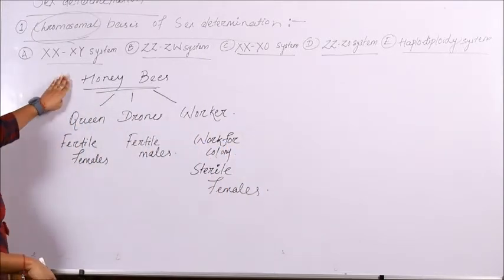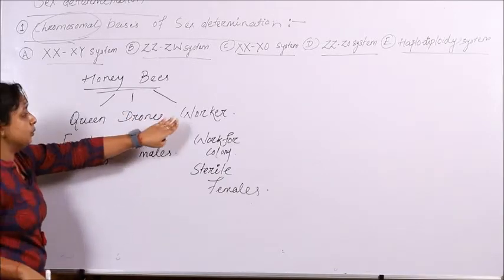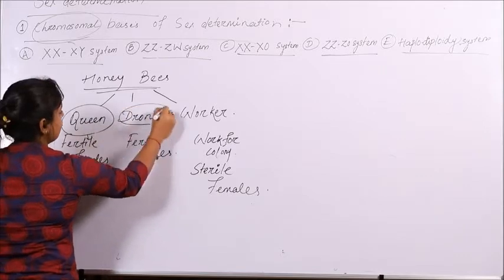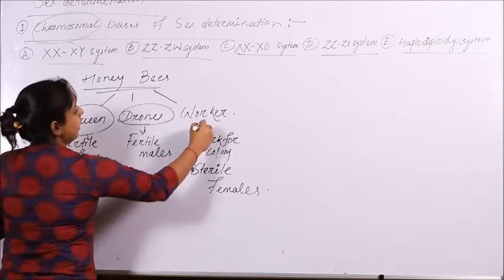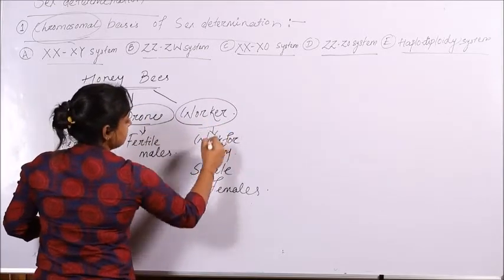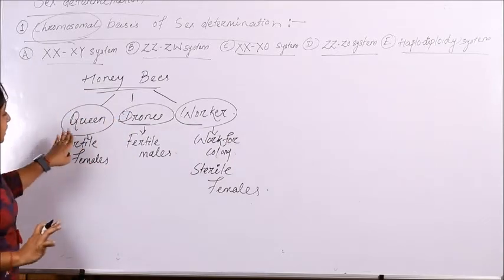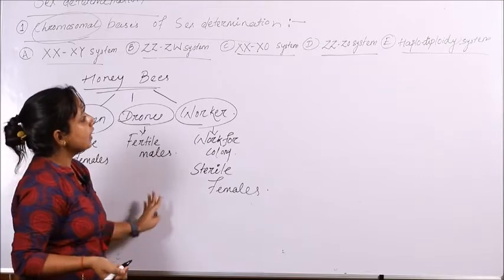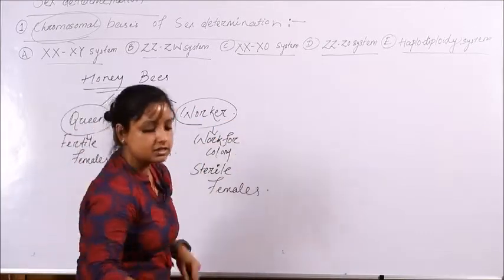So as I have told, honeybees have three kinds of population in their colony. One is the queen, which is the fertile female, one is the drone, which is the fertile male, and the workers, those are sterile females. So how these three kinds of population are determined in case of honeybee is what lies in the haplodiploid system of sex determination.